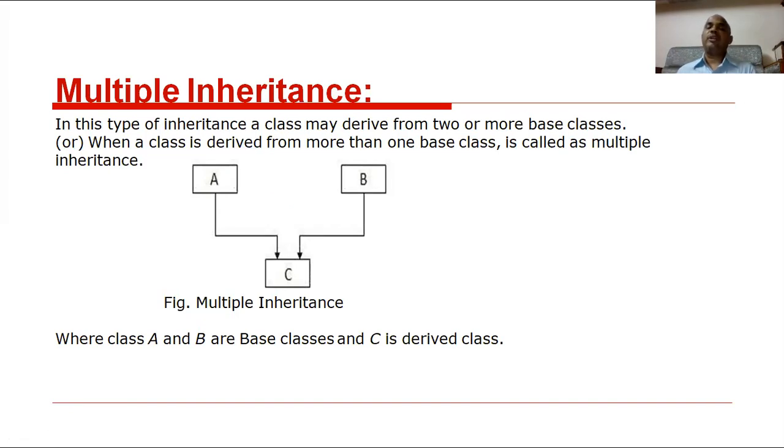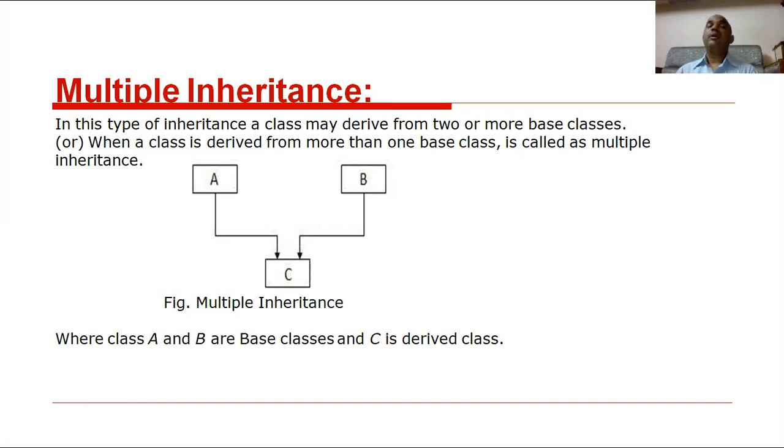Our father and our uncle are two brothers. Our father has one child, but our uncle has no child. Then what is his property? We are deriving our father's property and also our uncle's property.